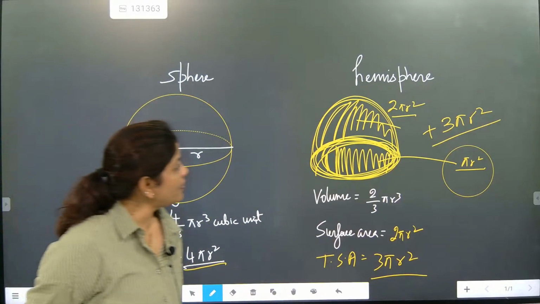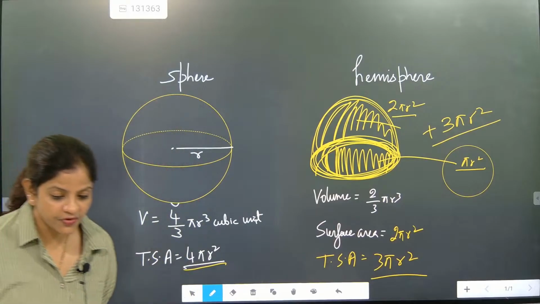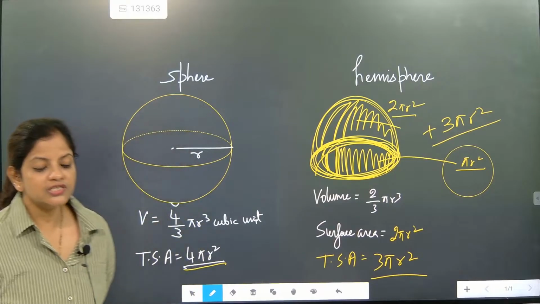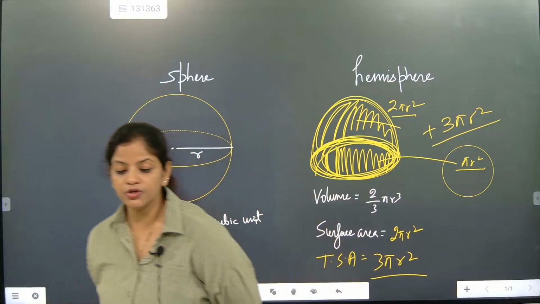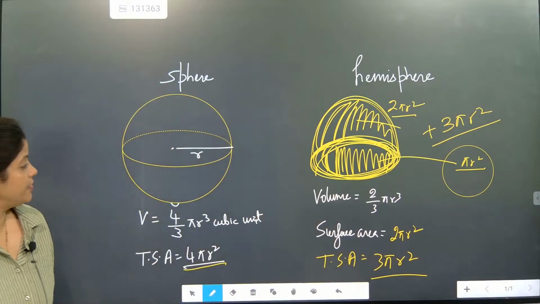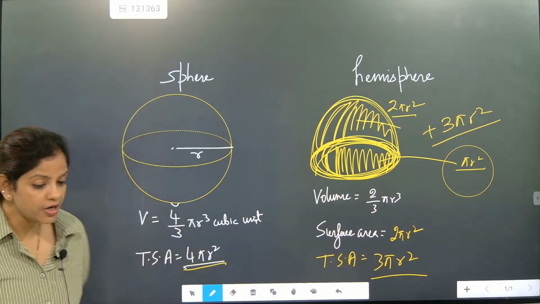Nice. So I hope everybody understood about hemisphere and sphere. These are the two figures and these are the maximum formulas we are going to use. I hope you might have understood. Very good, beta. So now we are going to go for the next one.